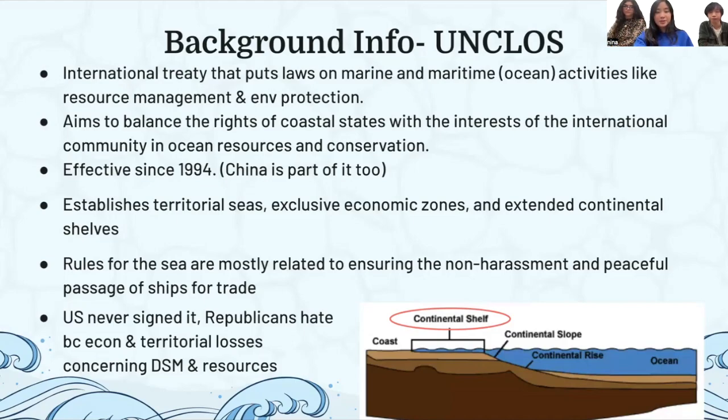It establishes territorial seas, exclusive economic zones, which is EEZs, and extended continental shelves. First of all, this is a continental shelf right here. It's the shallow area in the ocean, and usually you'll find a bunch of really good resources like oil, for example, there. Exclusive economic zones are important for trade. As you'll see here, rules for the sea are mostly related to ensuring the non-harassment and peaceful passage of ships for trade. So if you're going to transport a good from country A to country B, having UNCLOS protect you just means that you can't get bombed as you're shipping these goods.